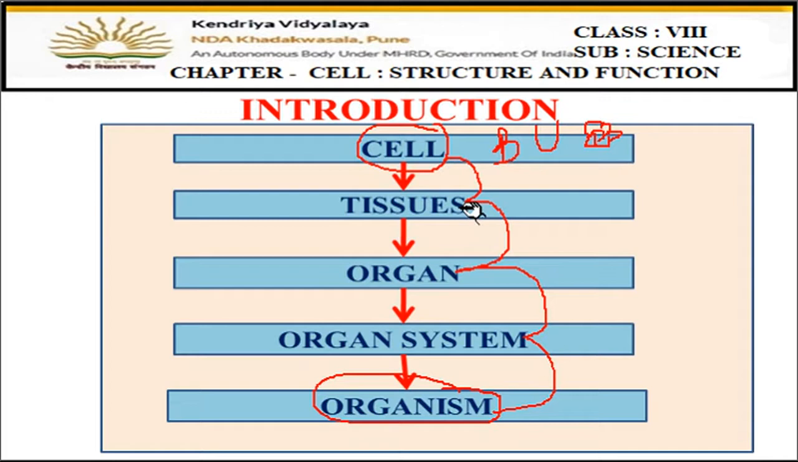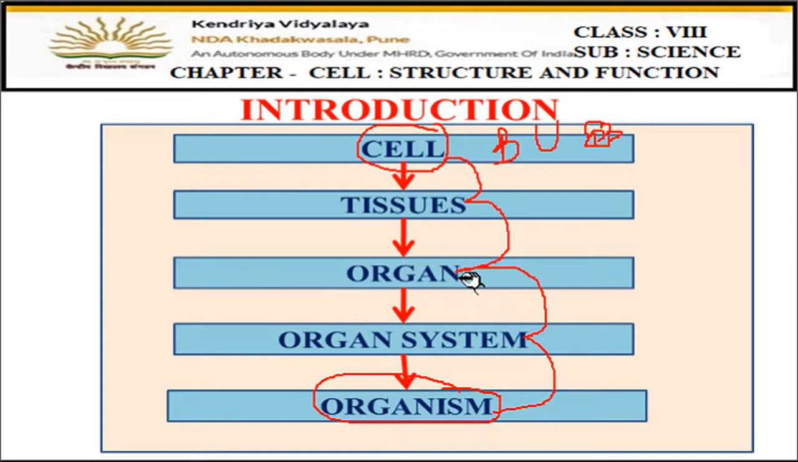Then when the tissues group together they form the organs. So which are our organs? We have internal organs, external organs, heart, liver, kidney, stomach. They all are organs and they all are made up of tissues, right? And tissues are made up of cells.